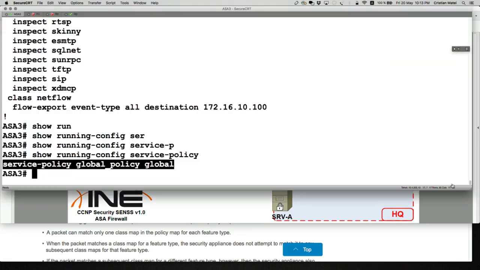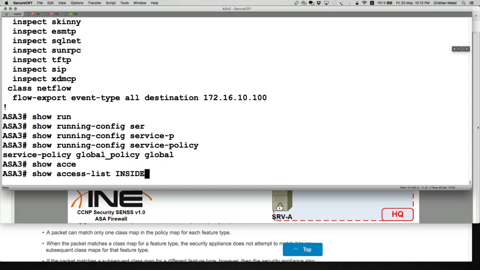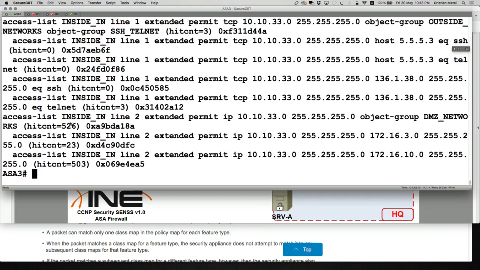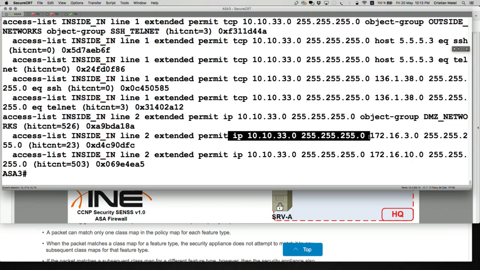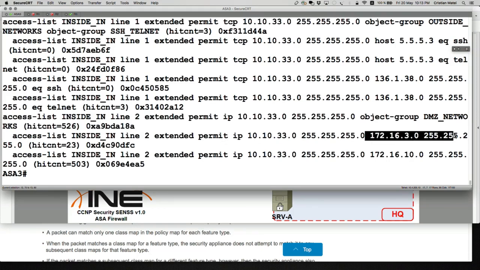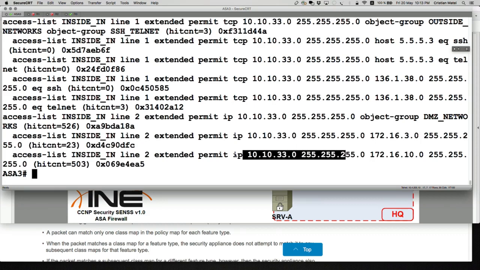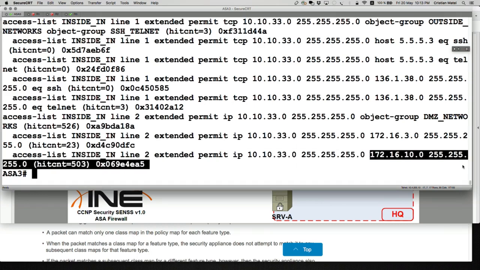So going on ASA 3, if we say show access list inside in, the first rule of the ACL allows IP traffic from the subnet of the inside to the DMZ of ICE, and the additional entry from that ACL allows IP traffic from the inside to the DMZ where server A is located. So all IP traffic should be allowed outbound.